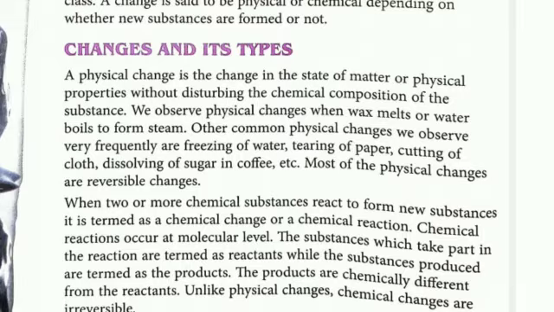Other common physical changes we observe very frequently are freezing of water, tearing of paper, cutting of clothes, dissolving of sugar in coffee or tea or in water, etc. All are physical change. Most of the physical changes are reversible. But tearing of paper, cutting of cloth, they are not reversible.